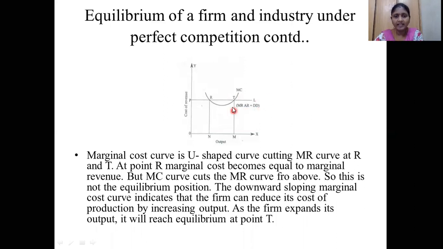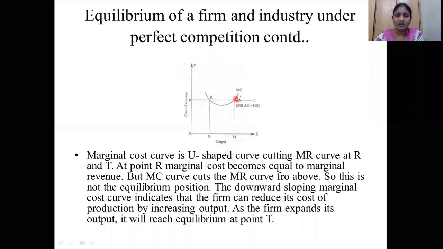For attaining this equilibrium position, all these values must be equal. Whatever the marginal revenue, average revenue, and demand curve may be, all these are on a single line, that is the PL line. All these are at equal values. So here you are seeing two curves.